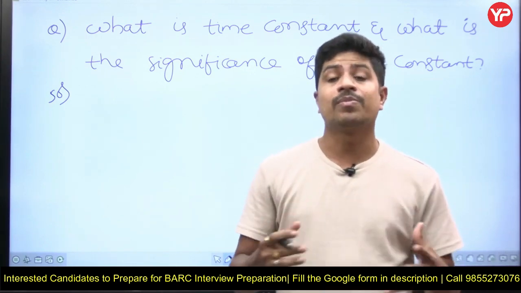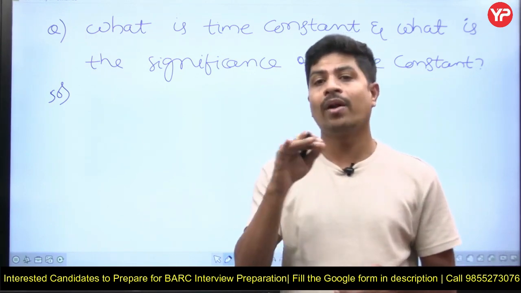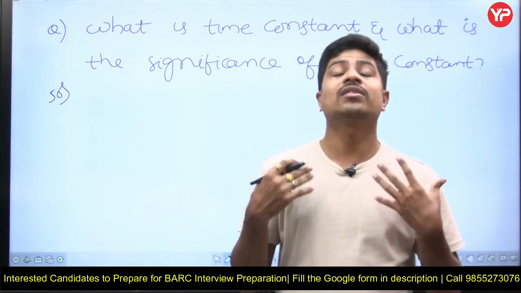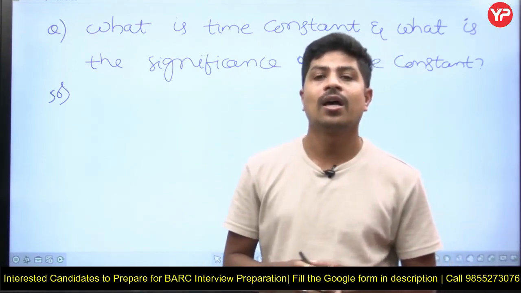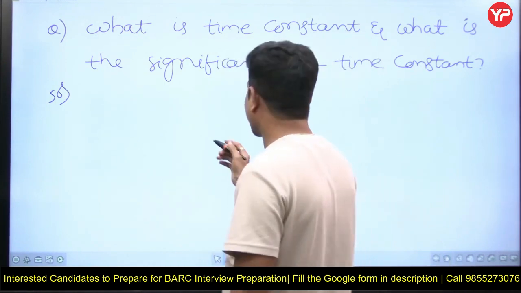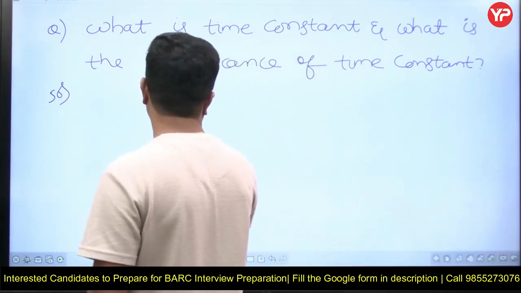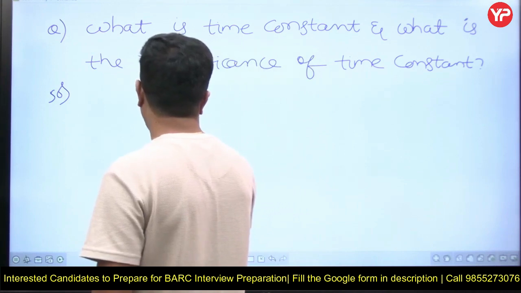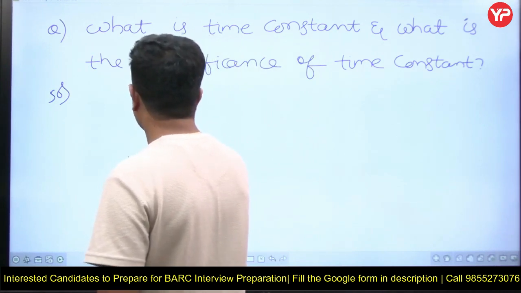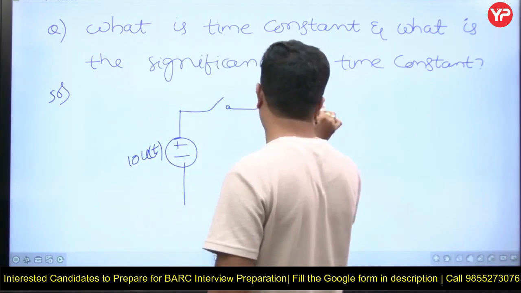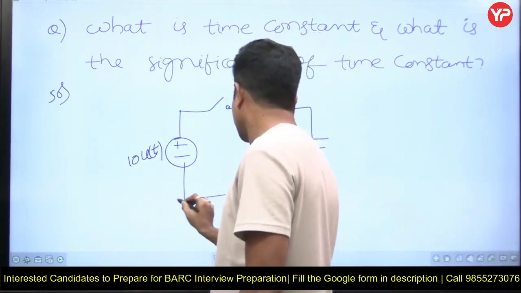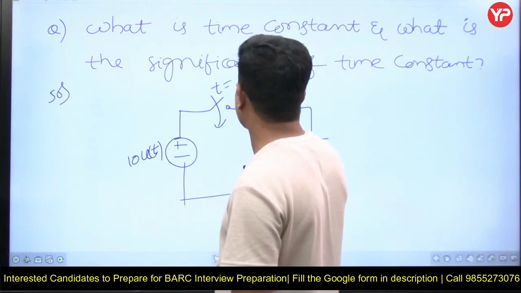A step response is a bounded value. For a stable system, the final output or the step response of the system is a bounded value. Suppose I take this system, where I'm giving 10 into u of t, meaning the magnitude is 10, and that is the step input. This is a switch which is closed at t equal to 0.